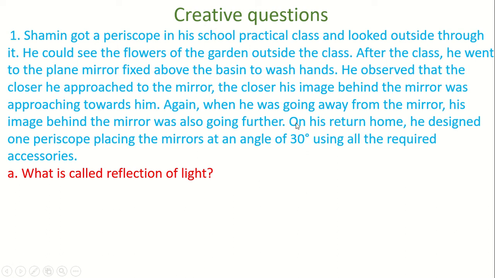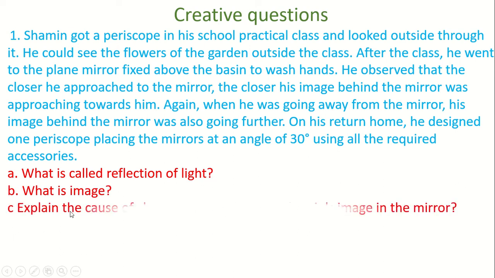On his return home, he designed a periscope, placing the mirrors at an angle of 30 degrees, using all the required accessories. Here also the A number question is what is called deflection of light. That is already given to you. What is image? Explain the cause of changing the position of Samin's image in the mirror.